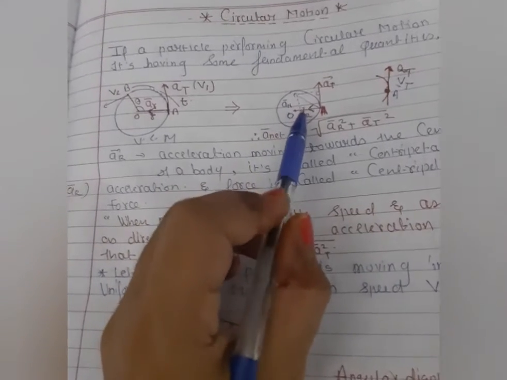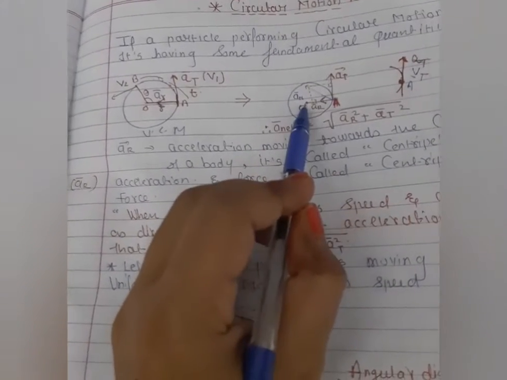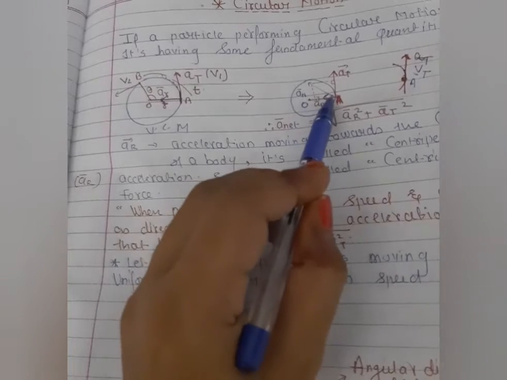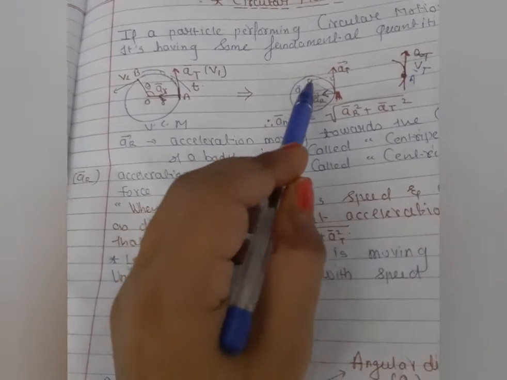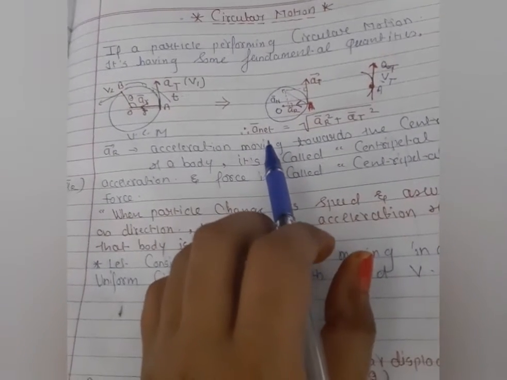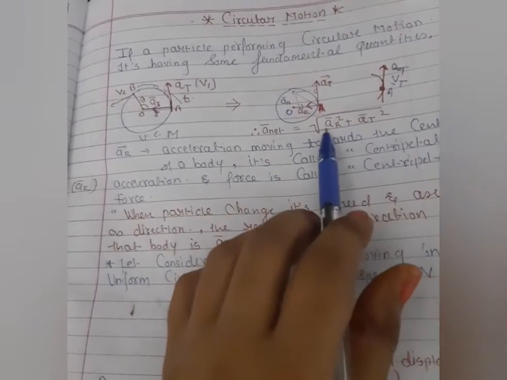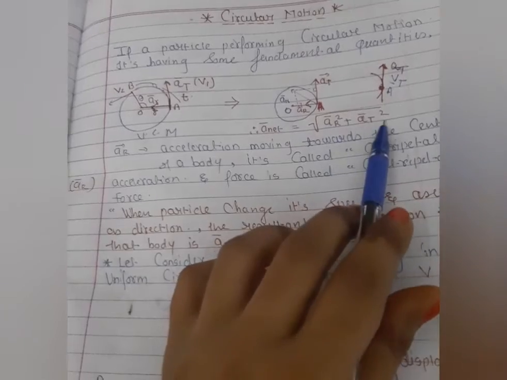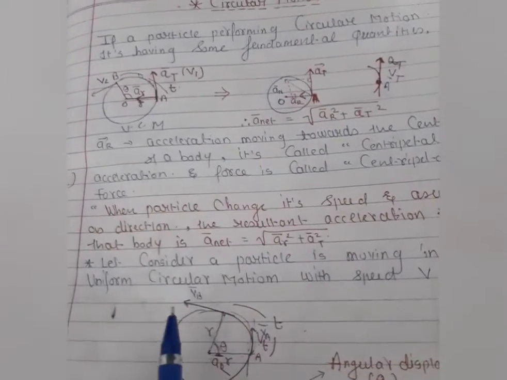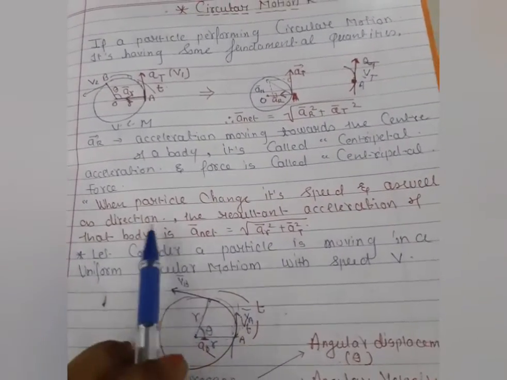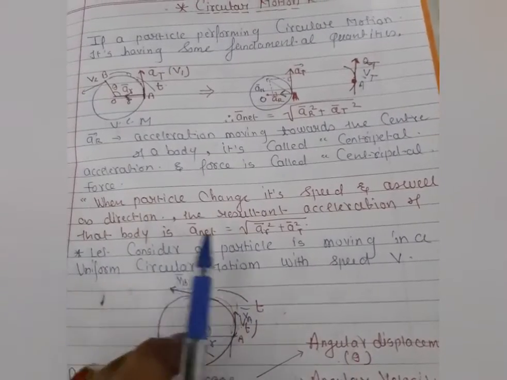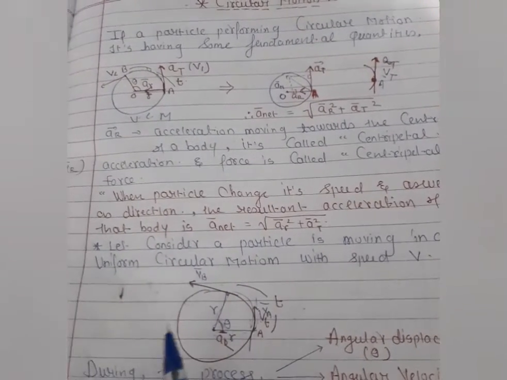If you want to find the resultant, this is the y-axis, this is the x-axis, and this is the third axis, the z-axis. And the resultant rule, as you know very well in vectors, is the square root of p square plus q square. That is ar square plus at square, and the net acceleration is produced here. So when the particle changes speed as well as direction, the resultant acceleration occurs.